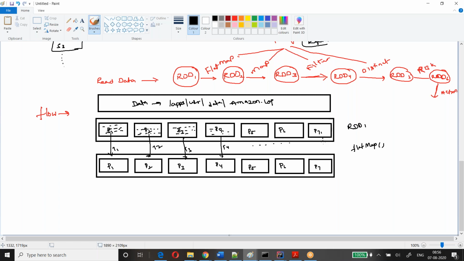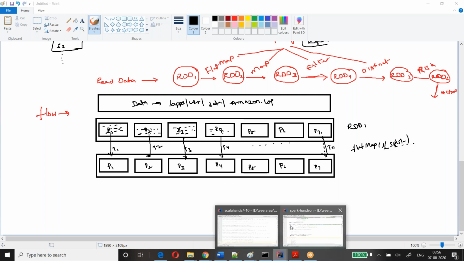Are you guys following what I'm trying to say? The same task will be applied on every piece of data. Let's assume flatMap of x, I did the split.